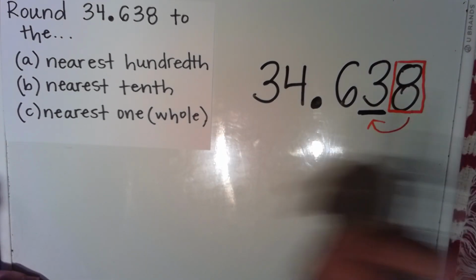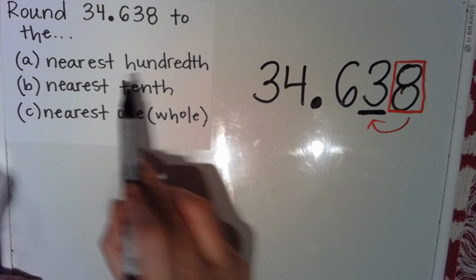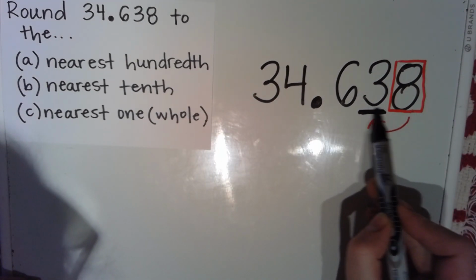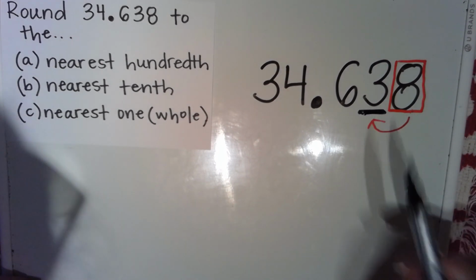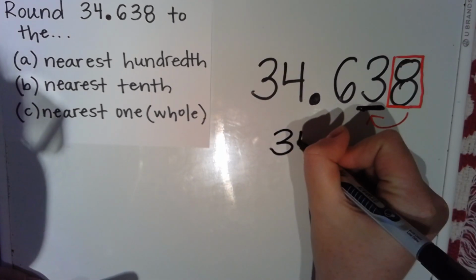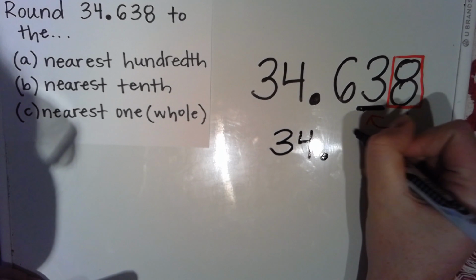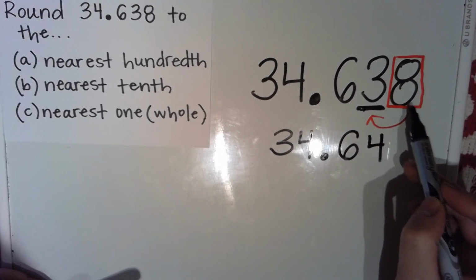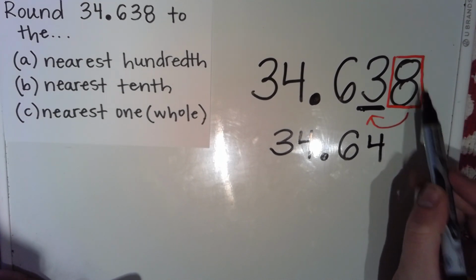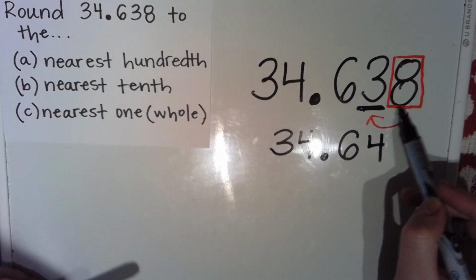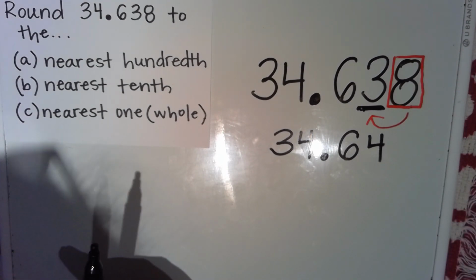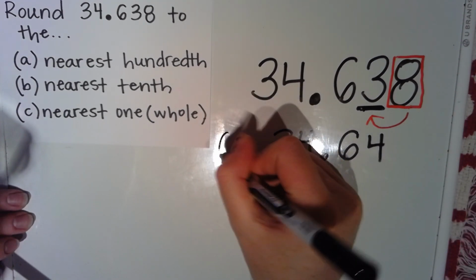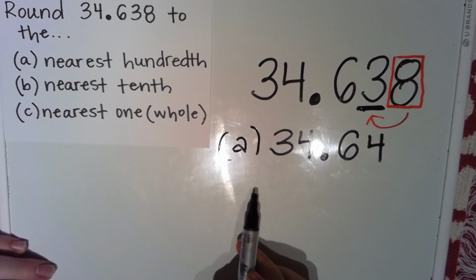So that means that 34 and 638 thousandths rounded to the nearest hundredths place would be 34 and 64 hundredths, because I saw that 8 was greater than 5. 8 thousandths is greater than 5 thousandths, so it is past my midpoint. So that is my answer to A.